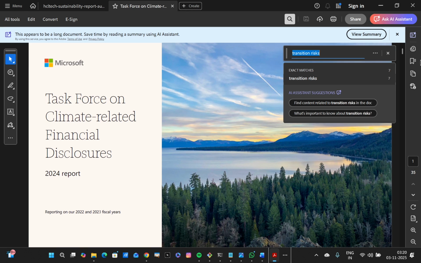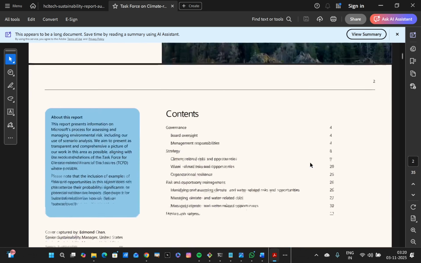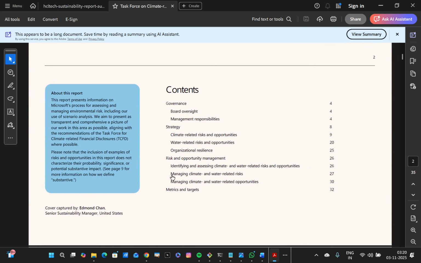So I'll quickly go down to the index itself. And in the index, you could see that Microsoft had disclosed some water related risk and opportunities and something related to managing climate and water related risks. So these risks that you see, they entail both transition risks as well as physical risks. Transition risks are related to something like you want to transition from an existing policy to a new policy and what might be the challenges. But physical risks entail the physical impacts that externalities could have on the existing infrastructure that you have.